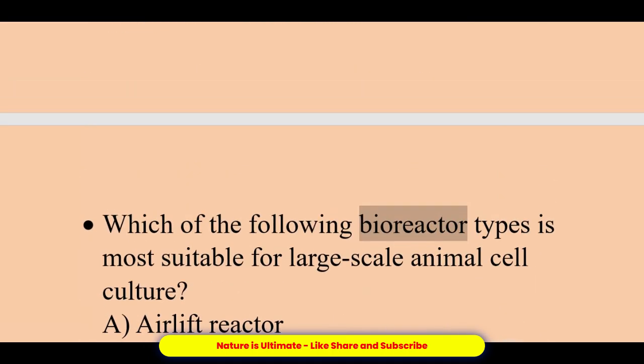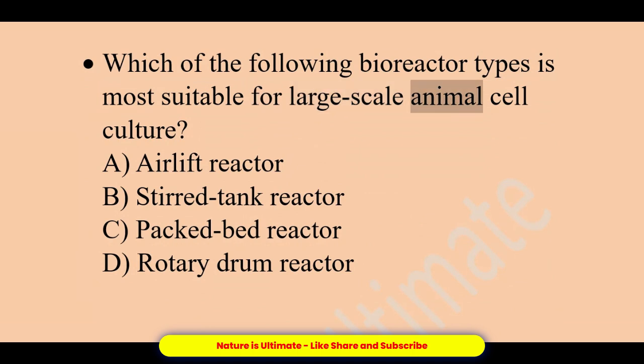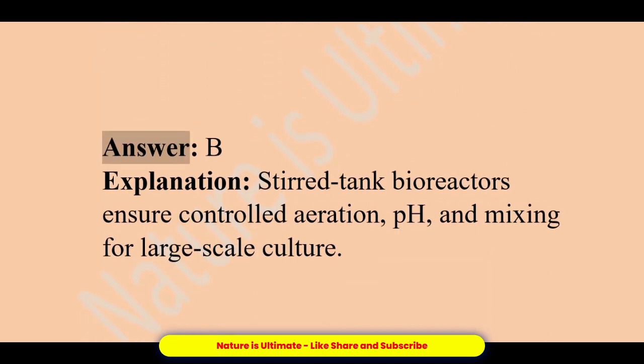Which of the following bioreactor types is most suitable for large-scale animal cell culture? A. Airlift reactor. B. Stirred tank reactor. C. Packed bed reactor. D. Rotary drum reactor. Answer, B. Explanation, stirred tank bioreactors ensure controlled aeration, pH, and mixing for large-scale culture.